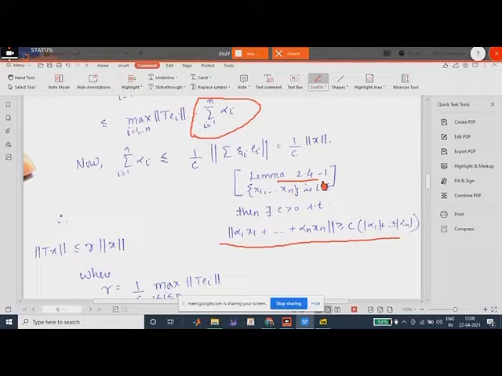This was Lemma 2.4, so we will be using this lemma. Now the summation of modulus alpha i would be less than or equal to 1 by c times the norm of summation alpha i xi.